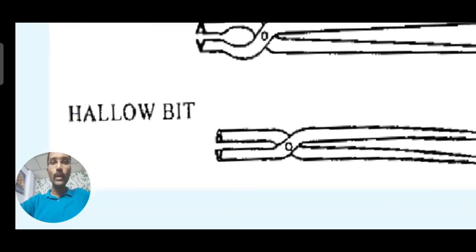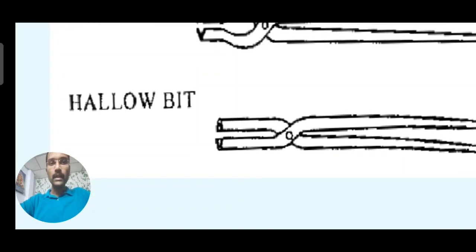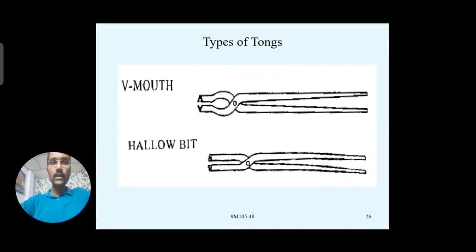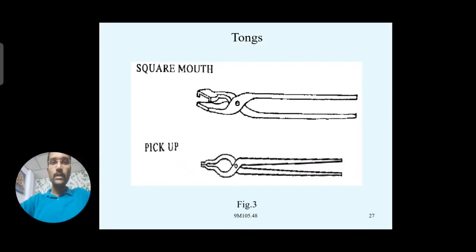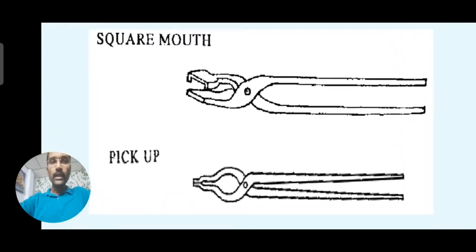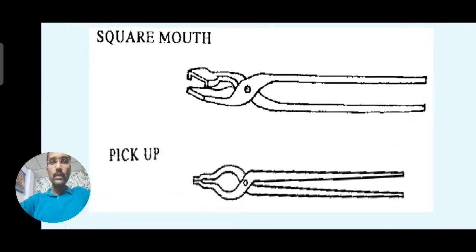You observe the hollow bit. Completely it is in a circular form. Round bars can be held with the help of this hollow bit, right? So depending on different applications, you see the purpose. The square mouth, you observe the front face of the tong. Whenever square shaped bars are there, hot bars or normal cold bars, they can be held with the help of this type of square mouth tongs.